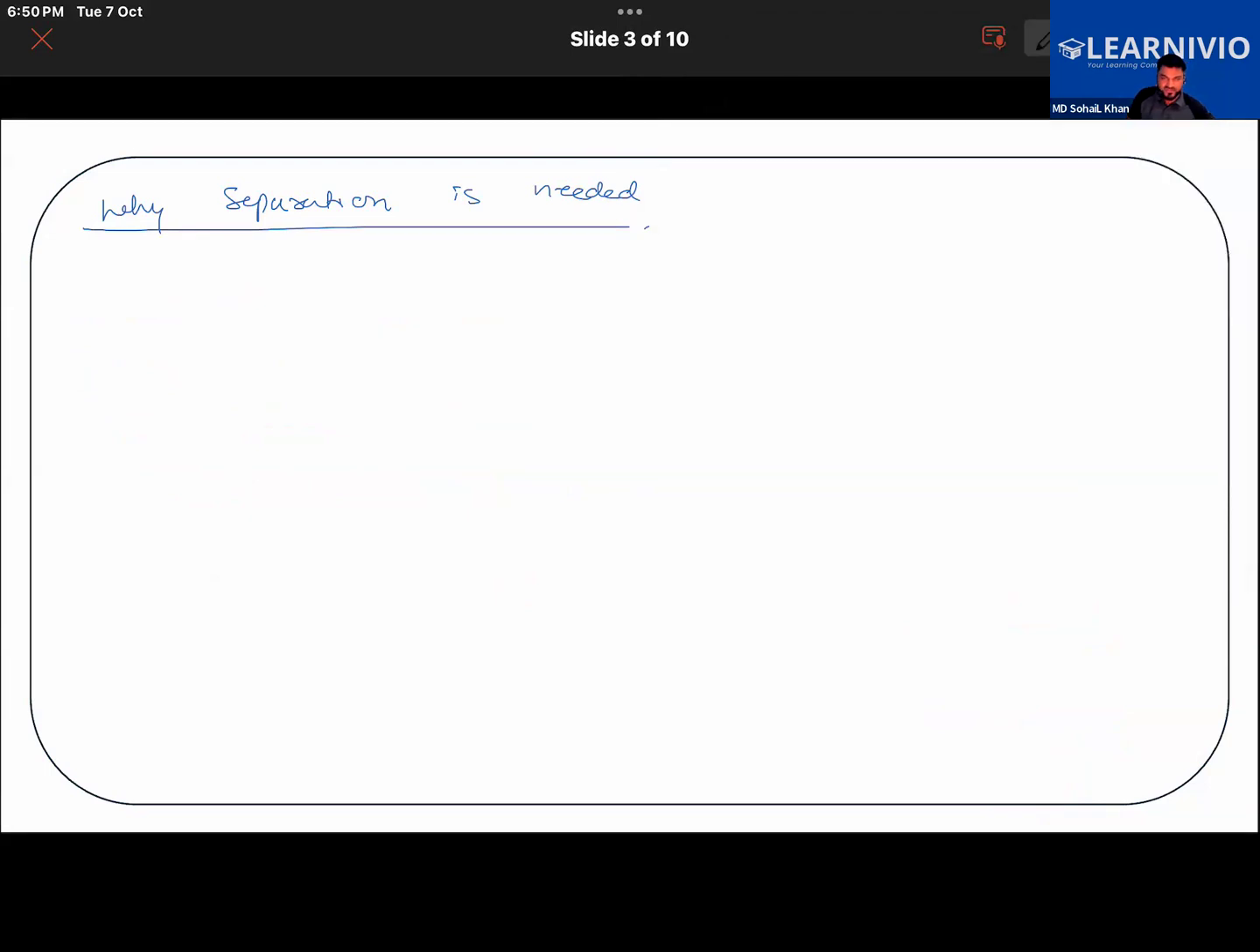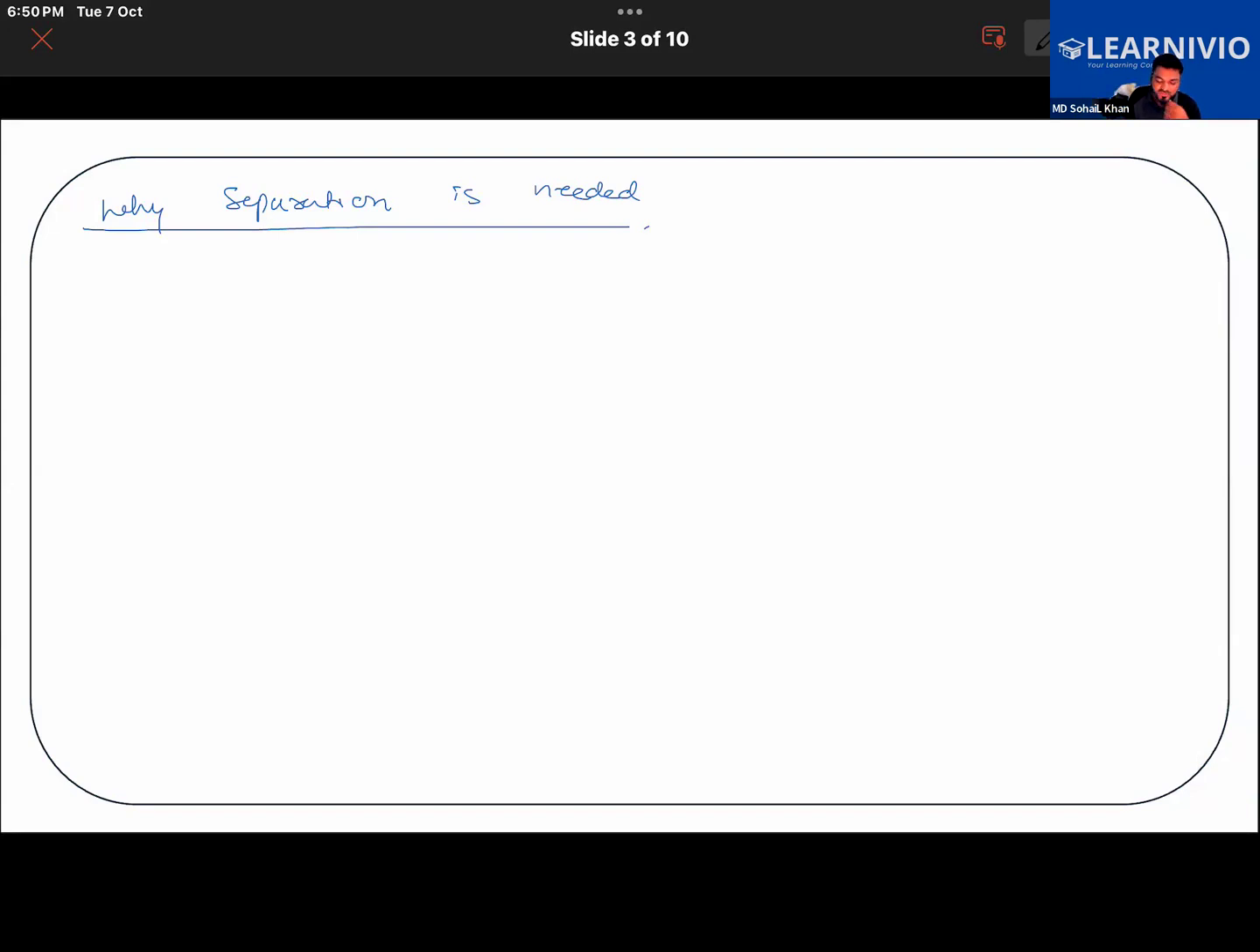Okay, why separation is needed. The simple answer is that we separate substances for various reasons. It is done for removing impurities or harmful materials. Suppose, for example, we were to consume rice that contains tiny pieces of rocks in it. It will not only damage our teeth, but will also damage our digestive system. It will damage our stomach, our intestines and kidney. So to remove harmful substances, we do separation of substances.